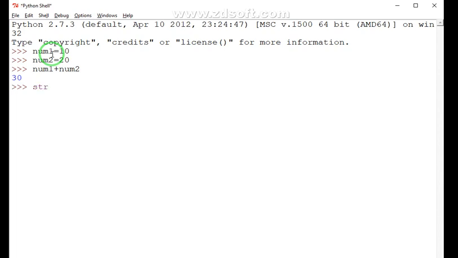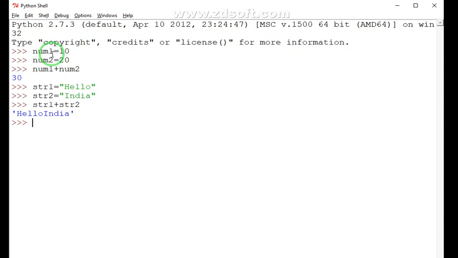Similarly, if we apply this arithmetic operator on strings, let's say I type here str1 contains the value hello, str2 contains the value, let's say, India, and str1 plus str2. So now the strings are getting concatenated here.